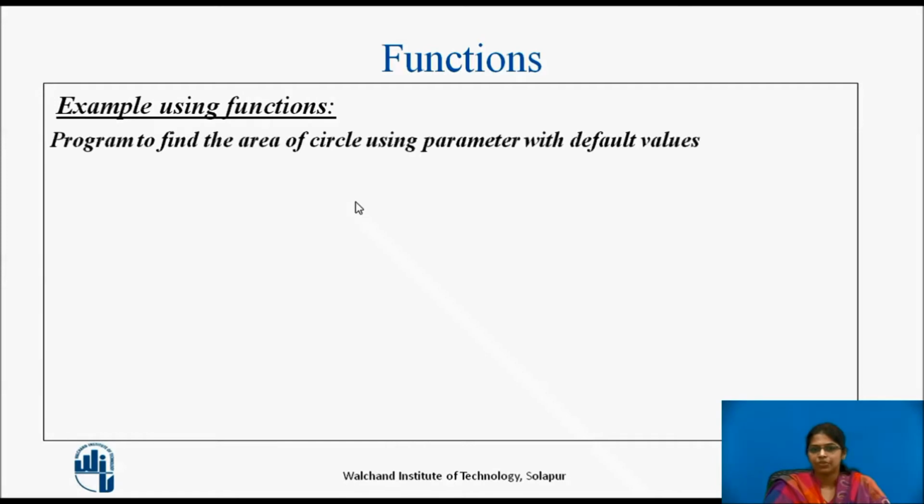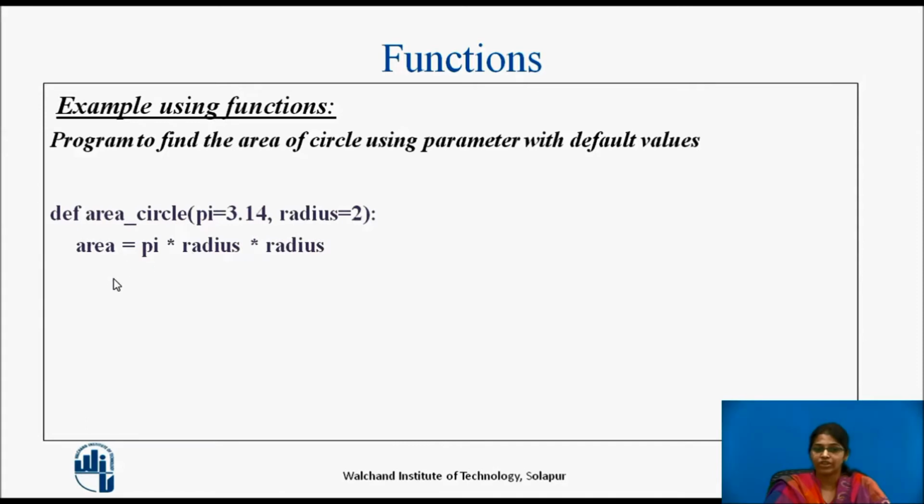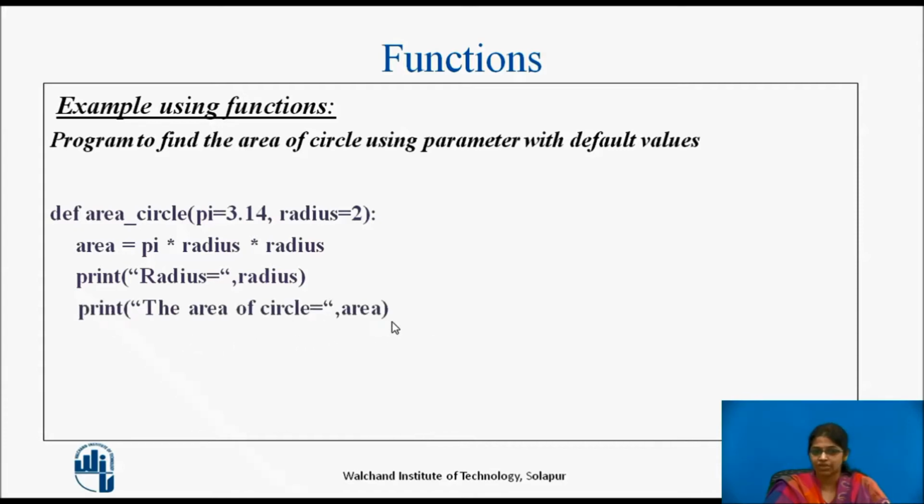Let us see the program to find the area of circle using parameters with default values. Here we have defined the function called area circle, which is accepting two parameters, pi and radius, which have default values. By using the formula of area of circle, we have calculated the area by multiplying pi with radius square. After that, we have printed the value of the radius. And after that, we have printed the area of circle, which is stored in the variable called area.